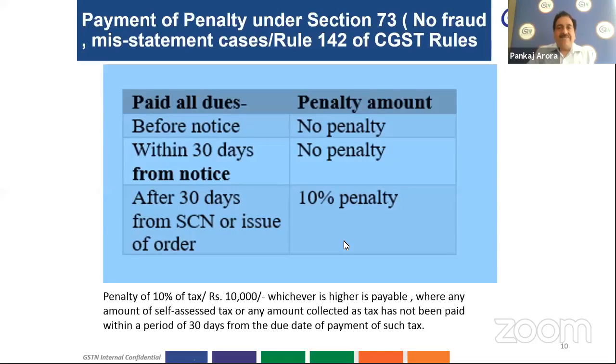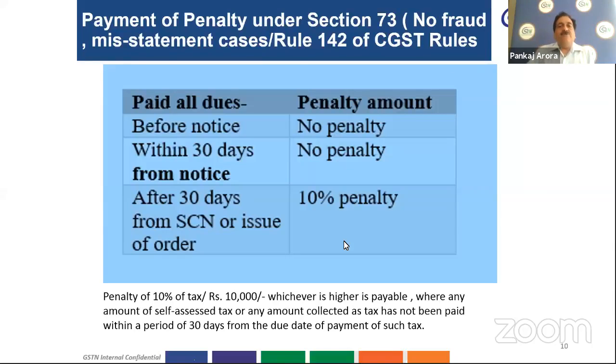For the benefit of viewers, I have prepared a chart of what penalty amount is to be paid and when it is not to be paid. For payment under section 73, where there is no fraud or misstatement, as per rule 142 sub rule 2 of the CGST Rules, if the amount along with interest is paid before notice, then no penalty is payable. If the amount is paid within 30 days after issue of notice, even then no penalty is paid if the demand is under section 73.